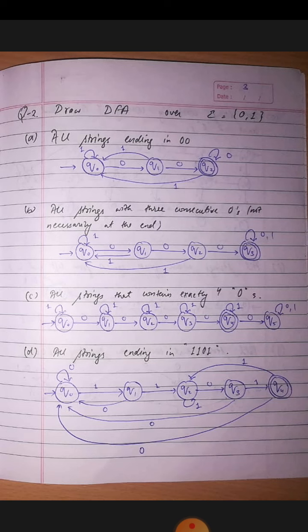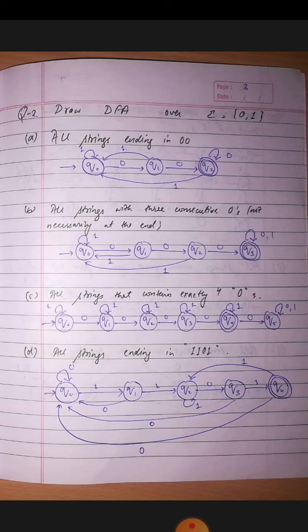What we will do, we will take q0 as the initial state, and we will take a 0. Now here you should think that we will make a final state such that it considers exactly 4 zeros. If it reaches more zeros, then it should not be a final state, it should be discarded. It should go to the discarded state. So it is simple. We are designing it with 0.